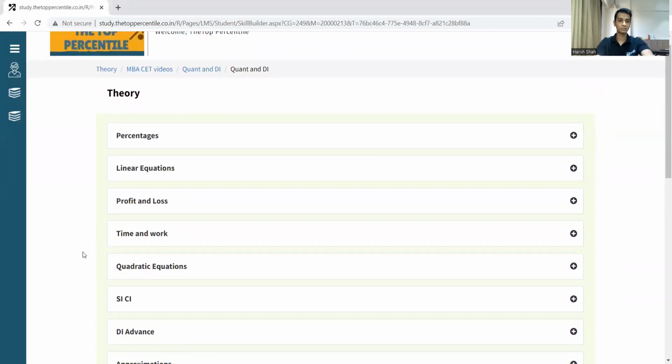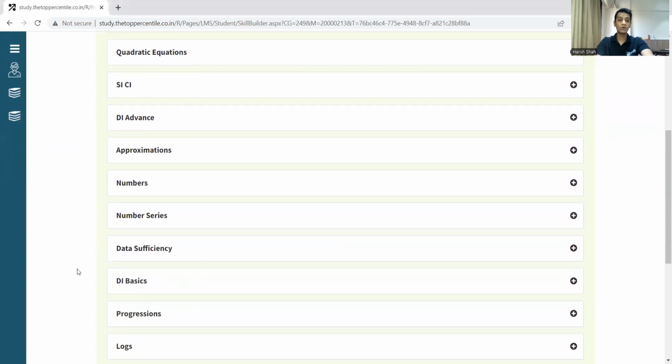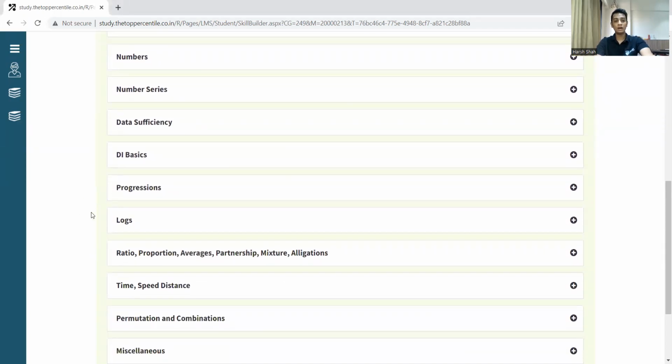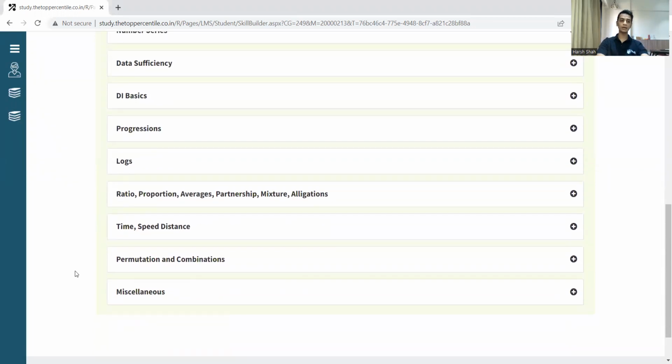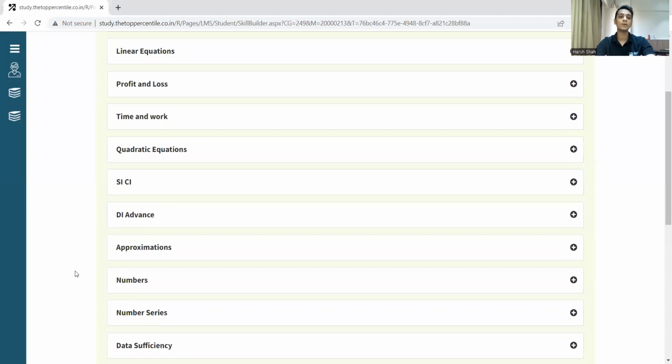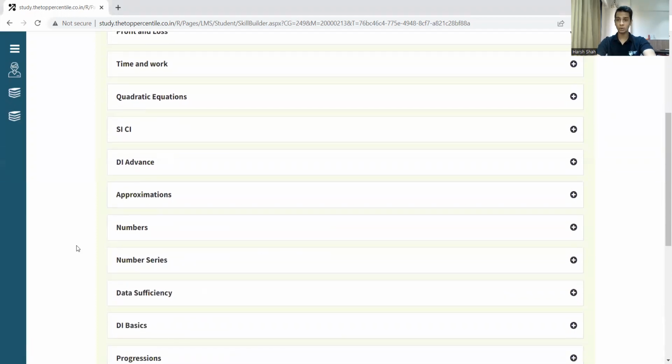It's time and work, time, speed, and distance. Data sufficiency bhi aapko udhar cover karna hai. Logarithms थोड़े बहुत आप उधर कर सकते हो. Okay, that's priority 2. And priority 3, it's modern math, which is usually permutations and combinations, and then progressions, and apna probability, and finally geometry.